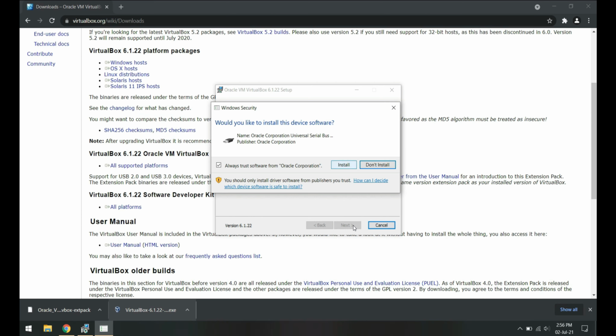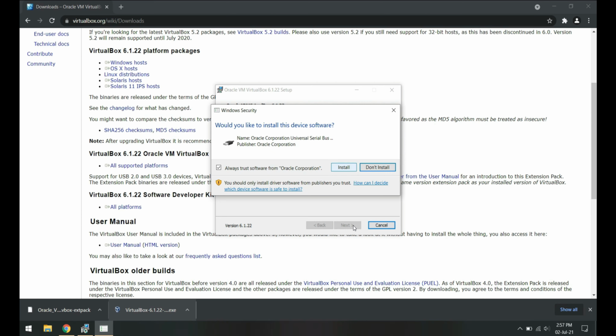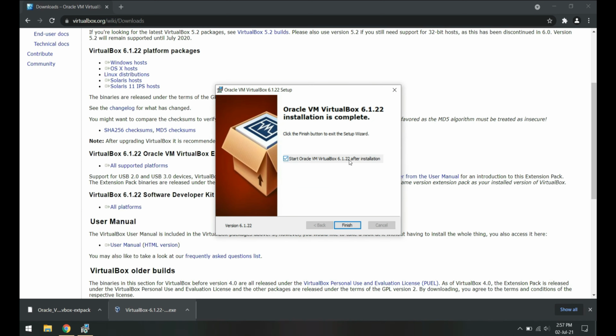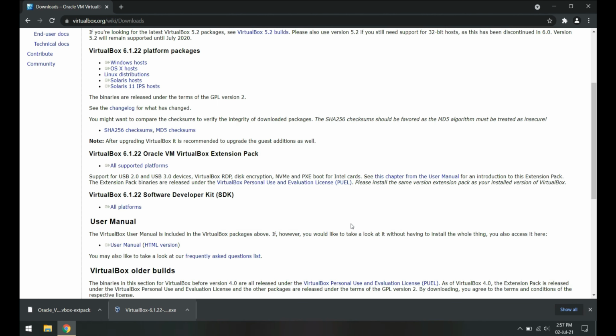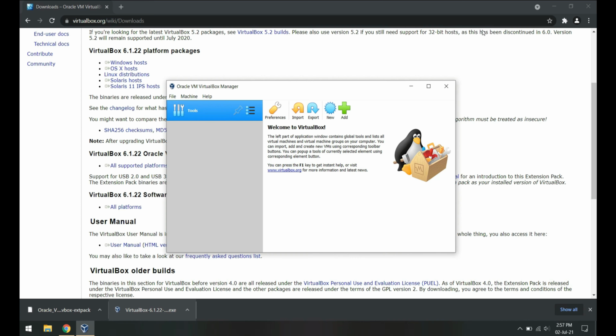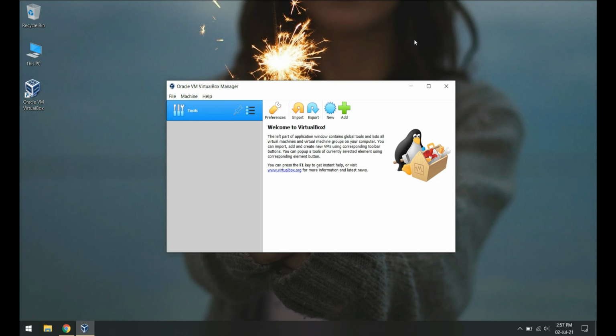Windows Security will try to protect you from this. Click Install to give VirtualBox this permission. The VirtualBox has been installed. This is the interface. Now let's install the extension pack.